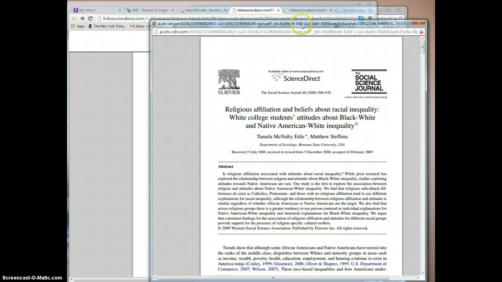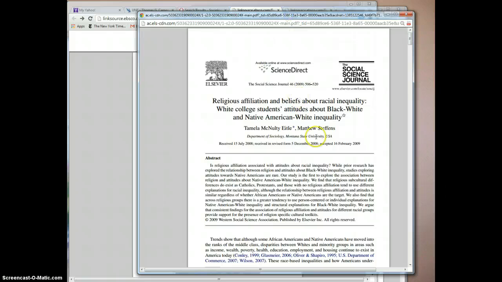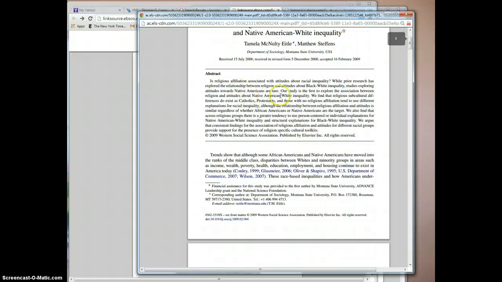This also comes up in the search whenever I was doing our process earlier in the assignment discussion. This article, Religious Affiliation and Beliefs about Racial Inequality. This is white college students. Oh, that's interesting. Tammy McNulty Idle actually used to teach at the University of North Florida. She's now at Montana State University. Here's their abstract.